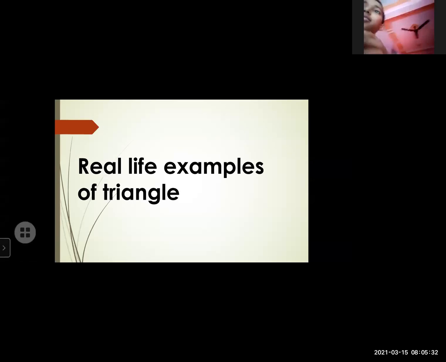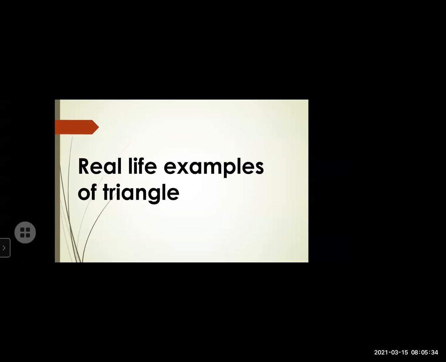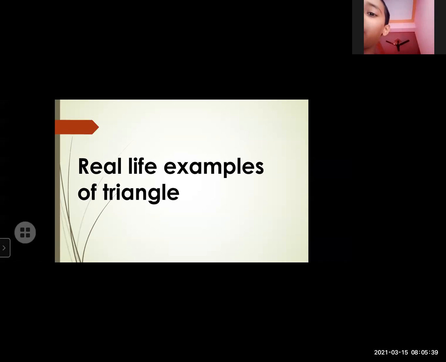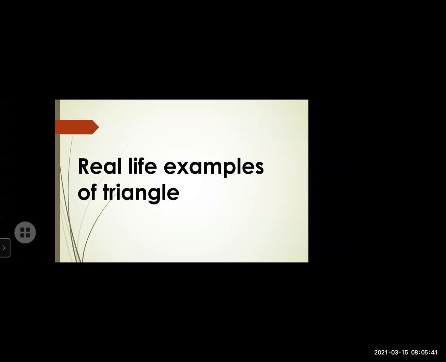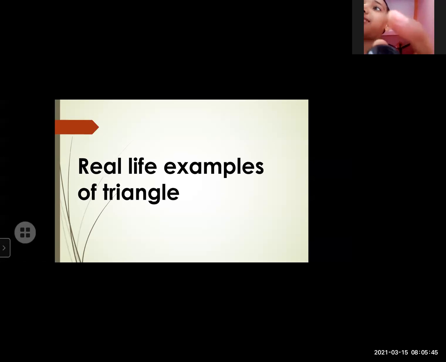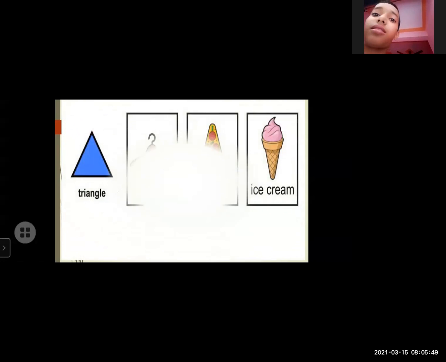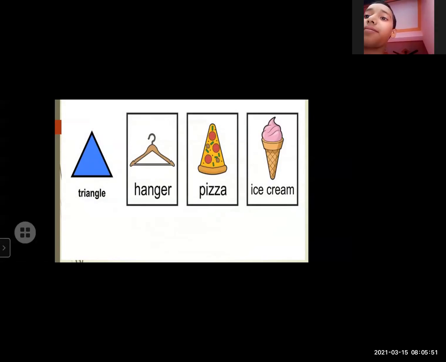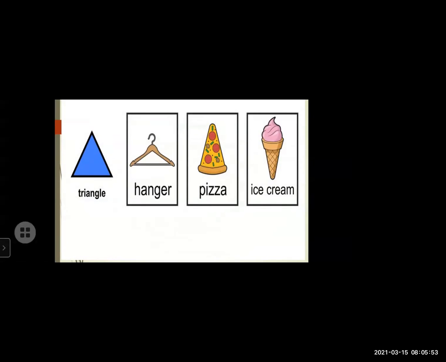Set square, sandwich. Very good. That means you all know everything. So here are some examples in day-to-day life which are in triangle shape: hanger, pizza, ice cream. Yeah, my favorite. All these things are in triangle shape.